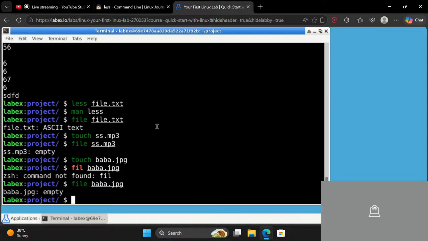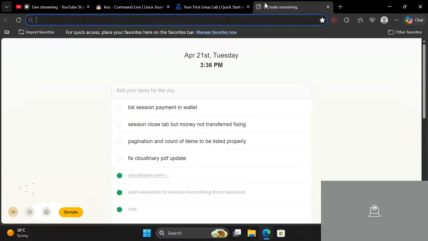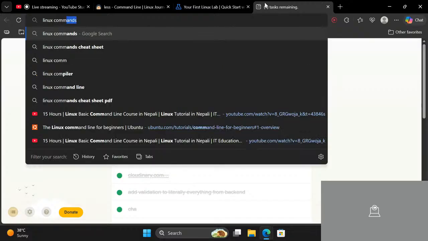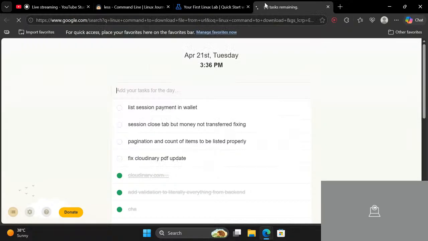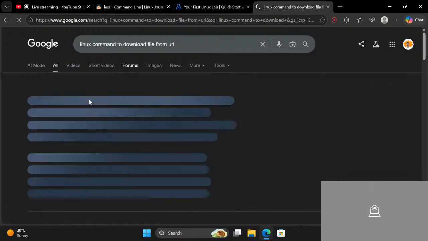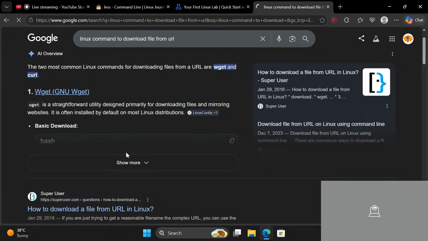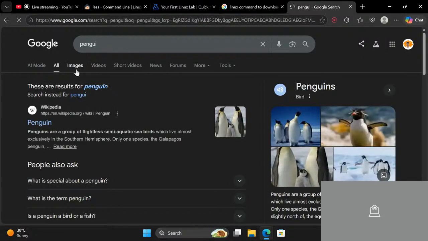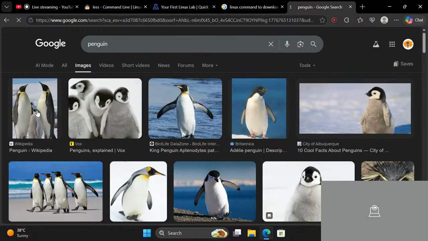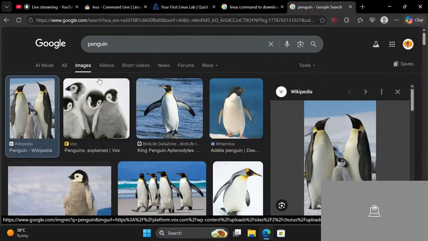There was a command that could download things. I'm not sure what it is. Let me search: linux command to download file from url. Okay, so this was a command. Let me see which, what is it. Yeah, wget. So we will use an image of a penguin, and now let me copy it.